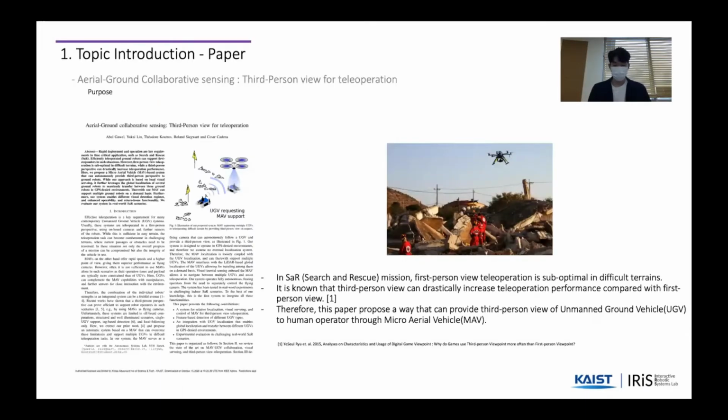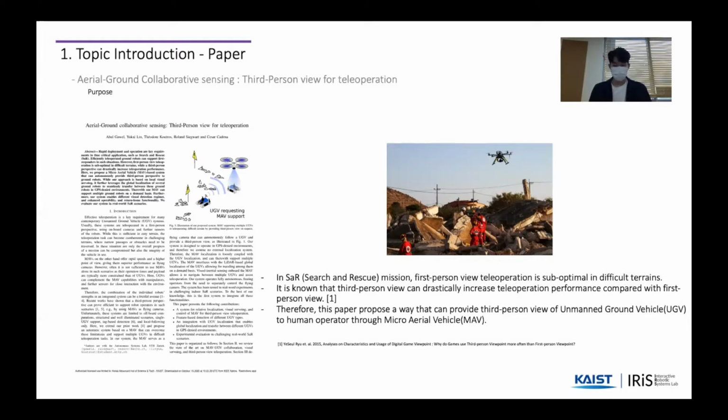We chose this paper, Aerial-Ground Collaborative Sensing: Third-Person View for Teleoperation. I will briefly talk about the content of this paper. In SAR, like search and rescue missions, first-person view teleoperation of an unmanned ground vehicle is difficult since it gives less data about the surrounding environment. Therefore, it is known that third-person view can drastically increase teleoperation performance.